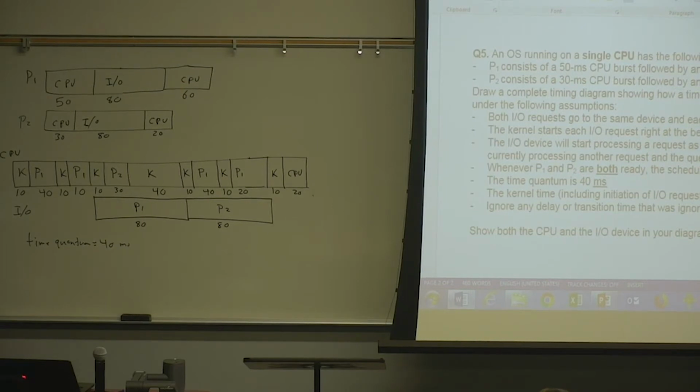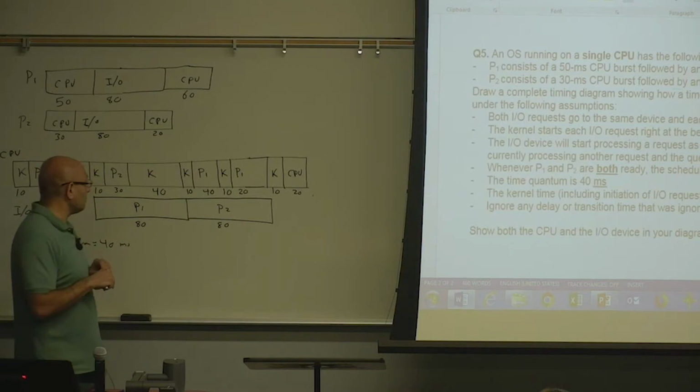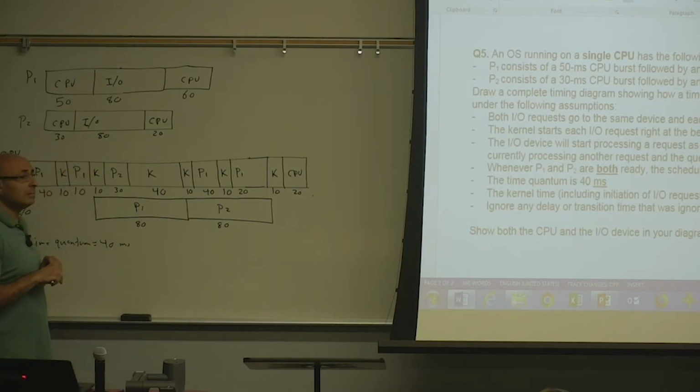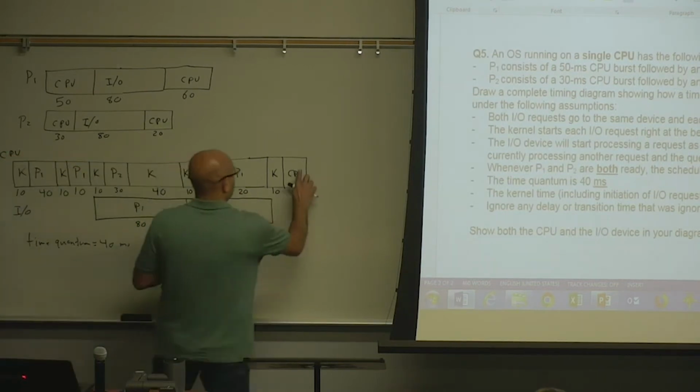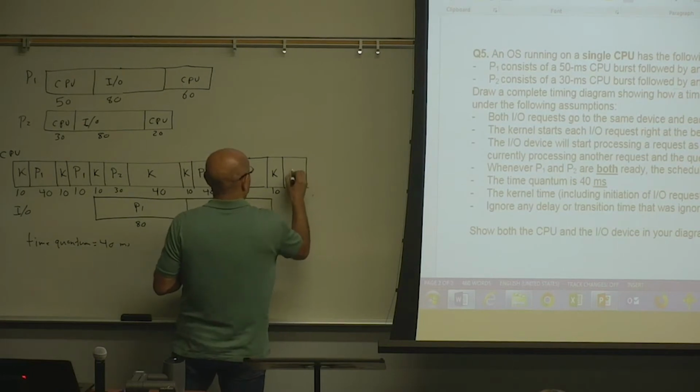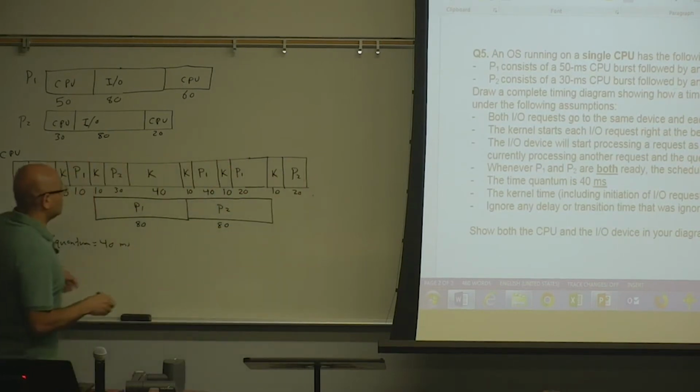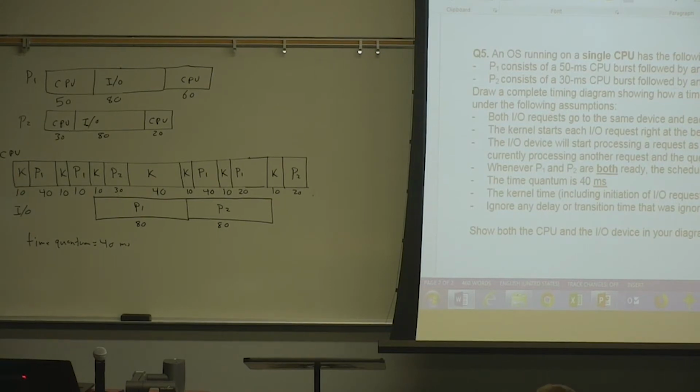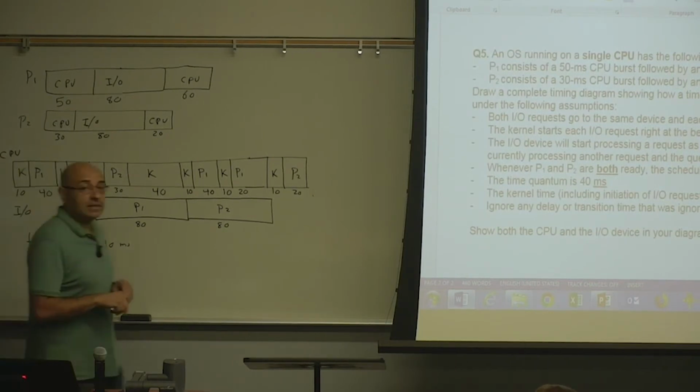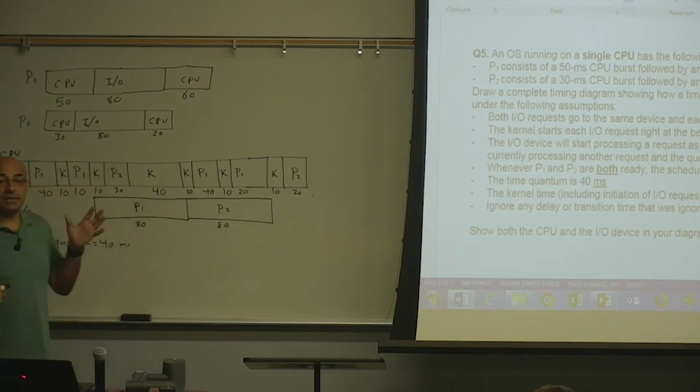Any other questions? Yeah. So that last 20 millisecond burst, is that supposed to be P2 or CPU? Oh, sorry. It's P2. Well, it's P2 on the CPU, but I just wrote CPU. It's P2. Okay. So how many people got this right? About half, less than half. That's less than it was, like 60 or 70%.